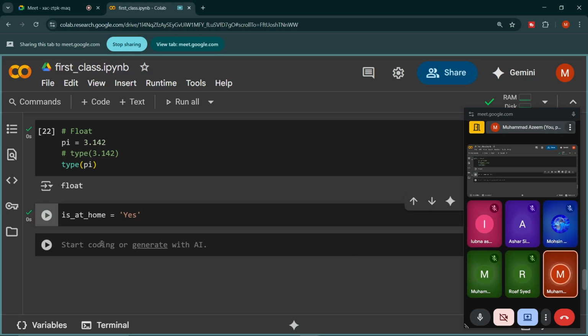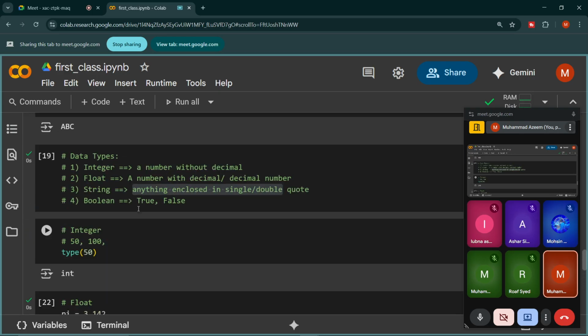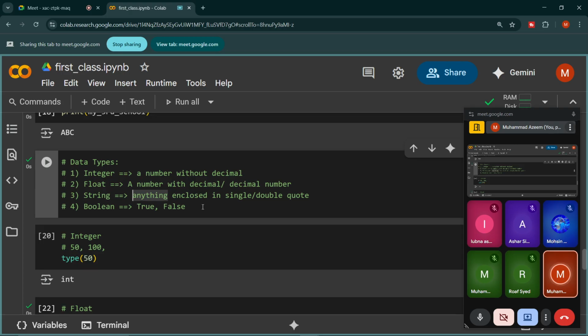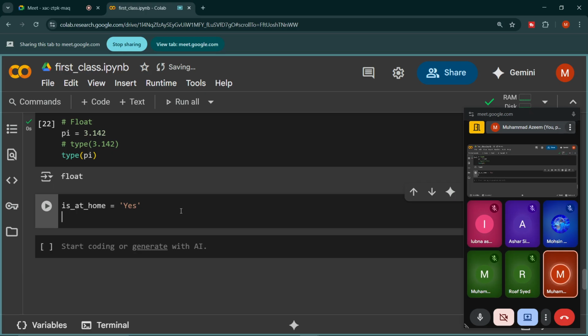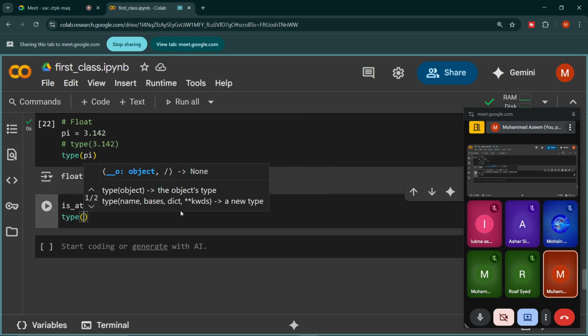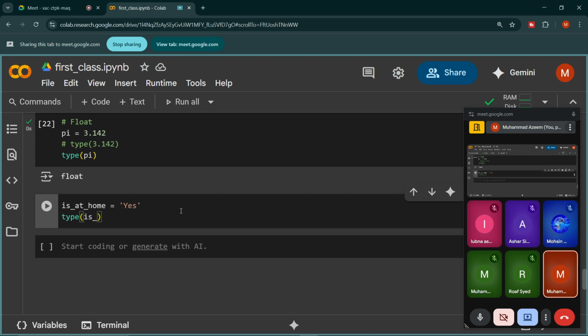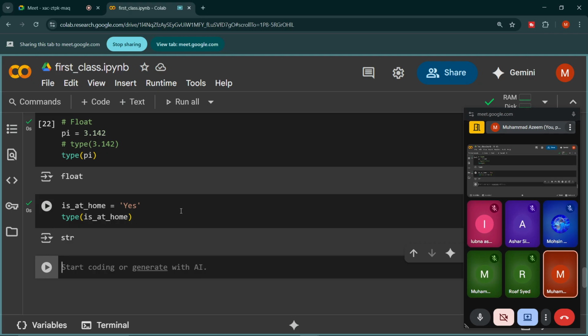Now yes is called a string. Why is it a string? Because it is enclosed in single or double quote. So we call it a string. Let me find the type with the help of the type function on is at home, and we will see str, which is a shorthand of string. So anything which is enclosed in single or double quote is a string.